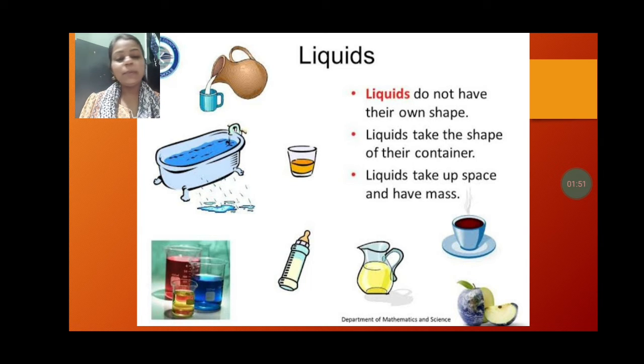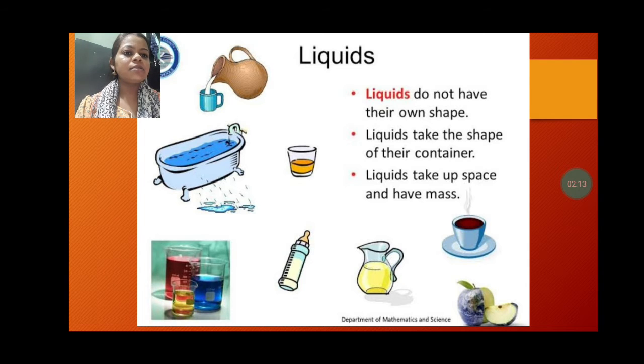If you are keeping that water in a cup, then it will take the shape of the cup. That means it does not have its own shape. It takes the shape of the container into which it is poured. If we are keeping it in the bottle, the shape will be that of the bottle, and so on.